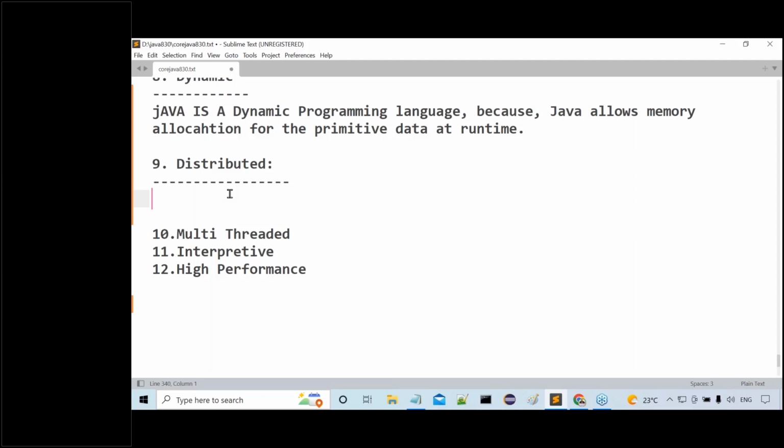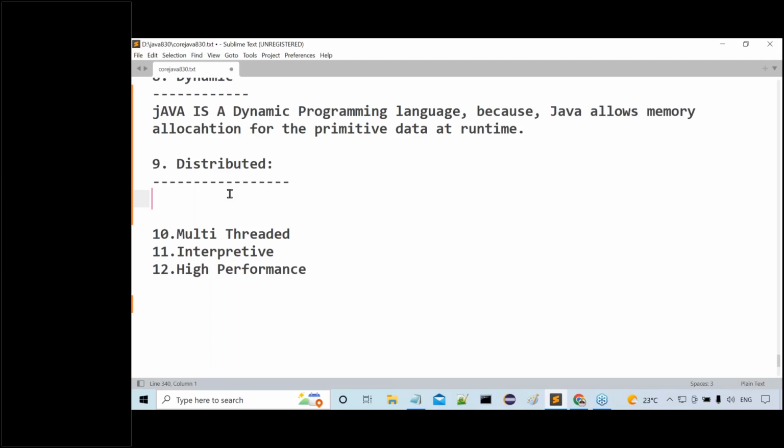So because of J2EE, we can conclude that Java is what? Java is a distributed programming language. Guys, all of you are following my point? How can you say that? Because to prepare distributed applications, Java has provided a separate module. What was that module? J2EE. Because of this J2EE only, Java becomes a distributed programming language.